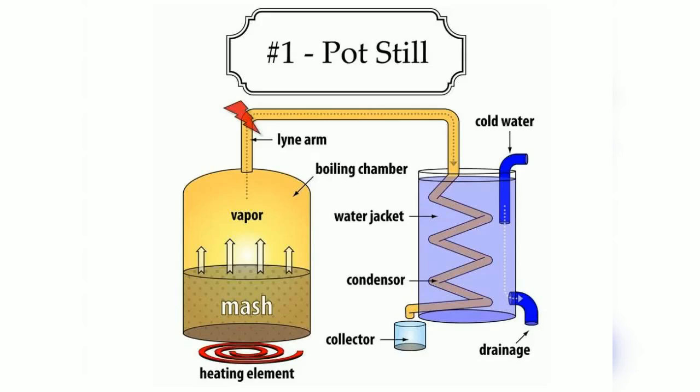Now the head and the tail, as in the first container and the third container, both contain methyl alcohol. Now methyl alcohol is an alcohol which is not suitable for consumption.